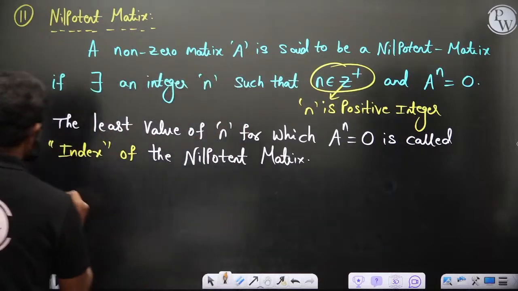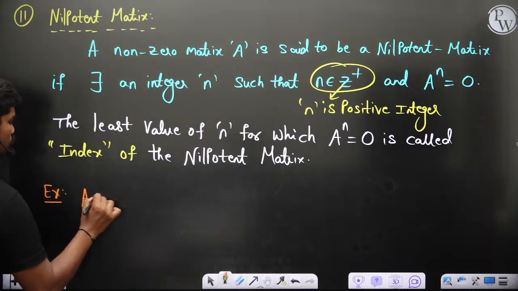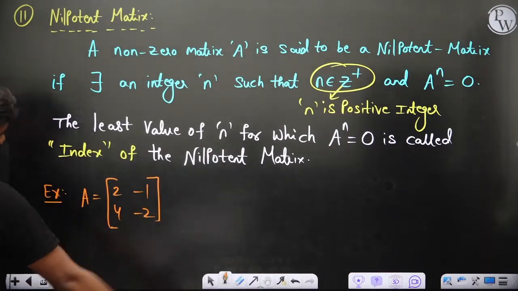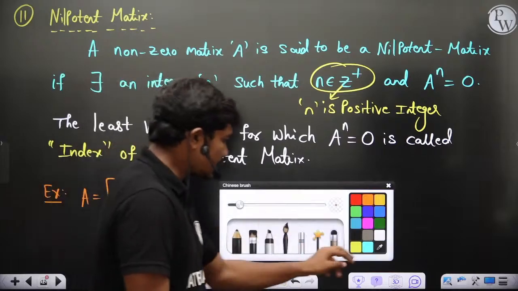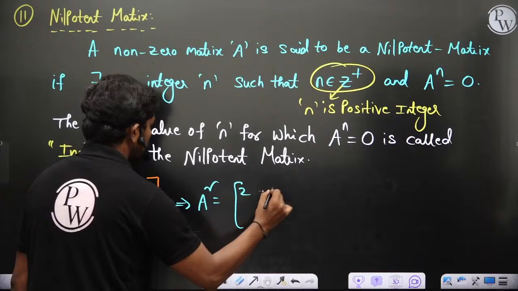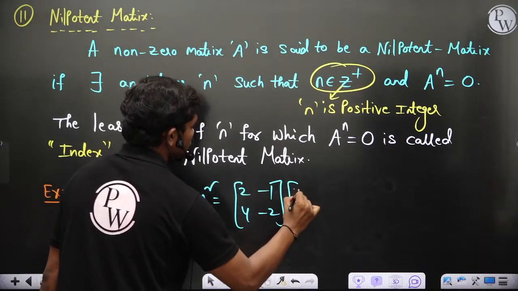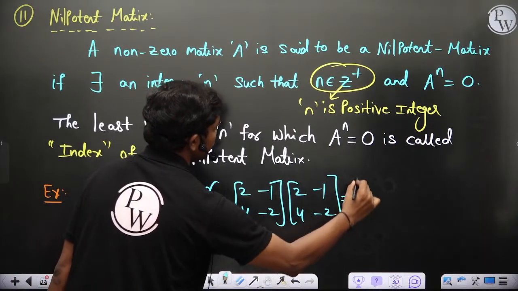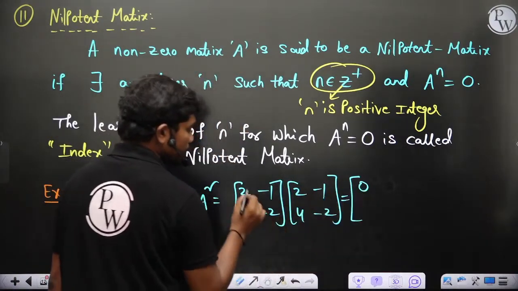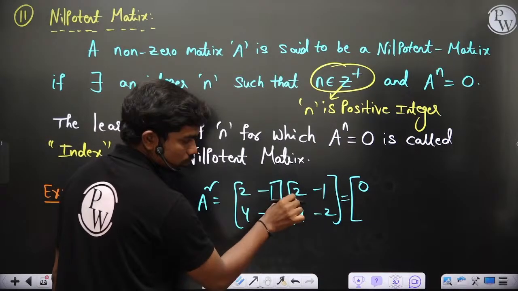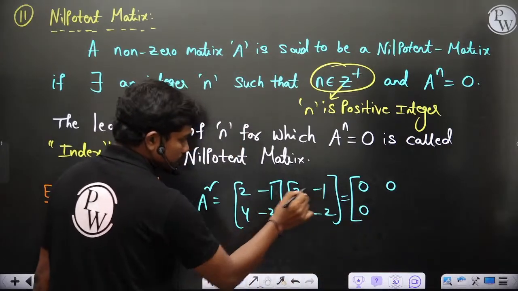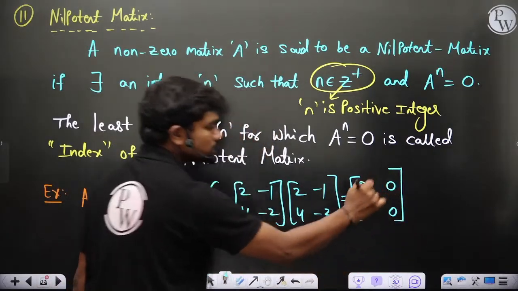So example, you take A is equal to 2, minus 1, then 4, minus 2. Okay, yeah, correct, 4, minus 2. Now clearly this is a non-zero matrix, but you can understand something. If I calculate A square, this gives you 2, minus 1, 4, minus 2, times 2, minus 1, 4, minus 2, of course. So if you simplify this, 2 2s are 4, 4 into 4 plus minus 1 into 4, so 4 minus 4, 0. 2 into minus 1, minus 2, plus minus 1 into minus 2 is plus 2, so minus 2 plus 2, this is also 0. 4 into 2, 8, 8 minus 8, 0. Minus 4 plus 4, again this is 0. So clearly this term is a null matrix, of course.